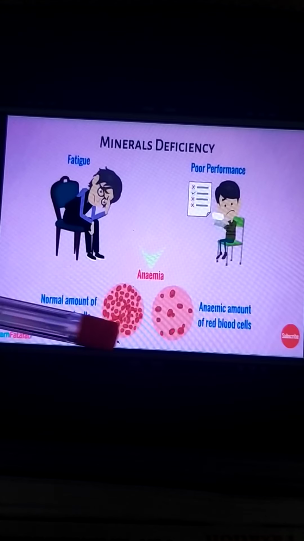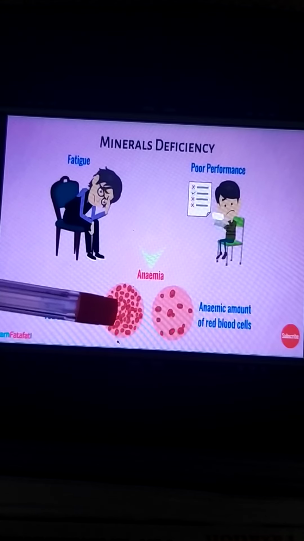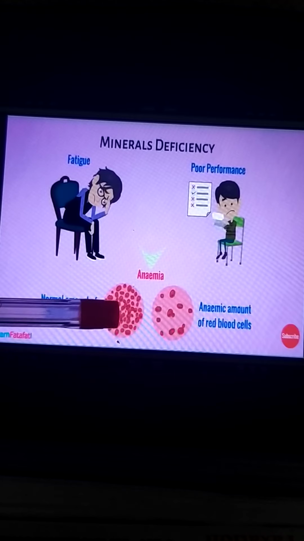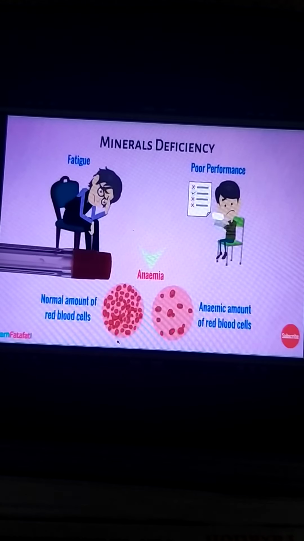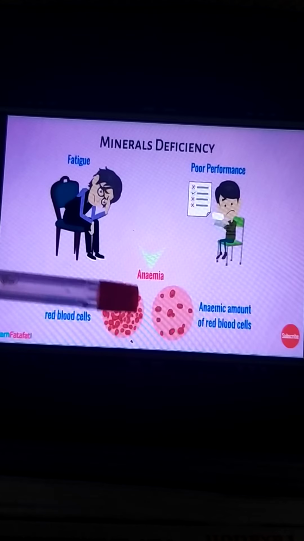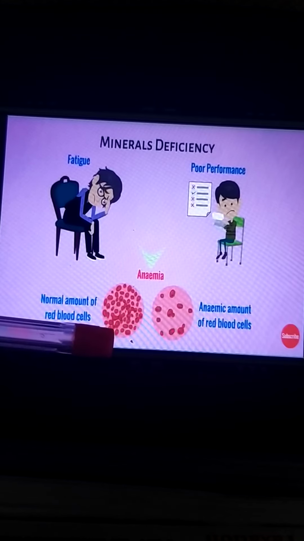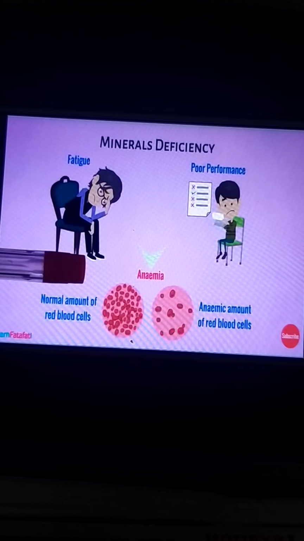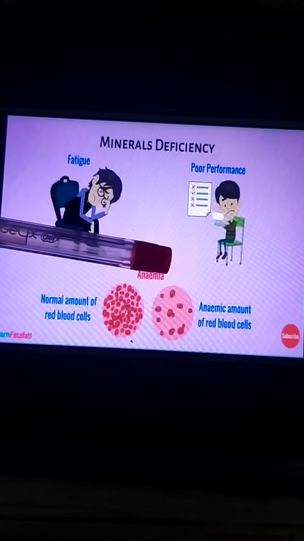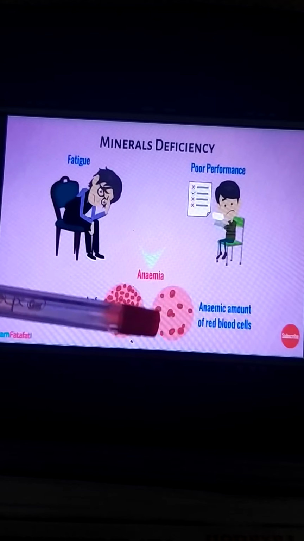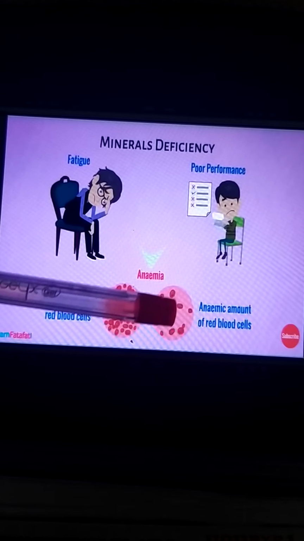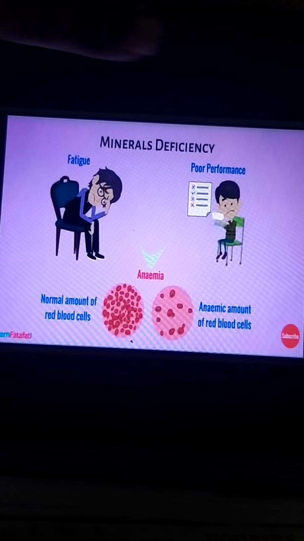See, this is the normal RBC picture. RBC means red blood cells. This will come in your higher grades, but this is just for your information. Here we can see a normal person's RBC. Here we can see an anemic person's amount of RBC. See how less it is. It is not good, right?